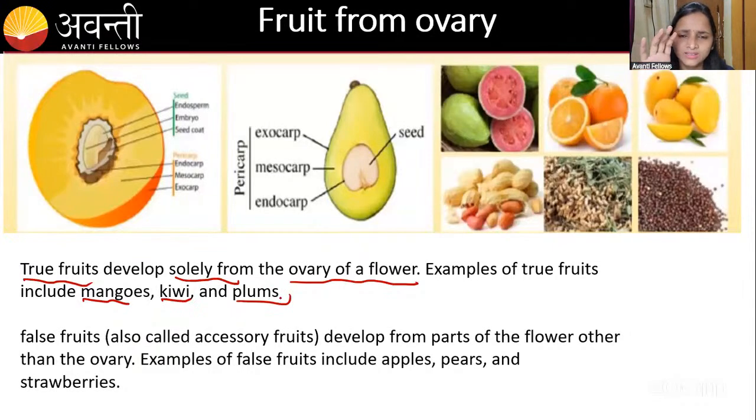In the mango, the part you're eating is the fruit part only. And in the kiwi, what you're eating is also from the ovary part only. In the plum also, it is the ovary part only.